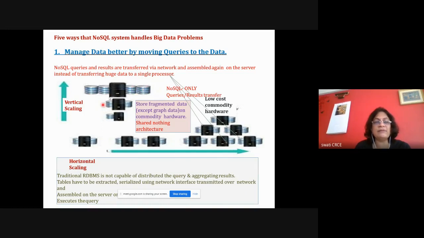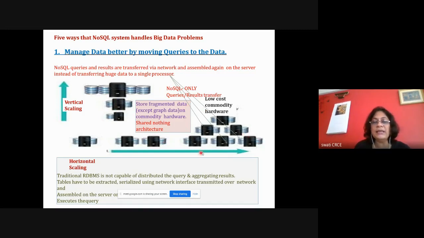This is vertical scaling. Vertical scaling doesn't work because your chip will not be able to support that much memory, because depending on the 64-bit or 128-bit computer, it can address only a limited amount of information. And even the chip is getting heated, so it is not able to work. So it is horizontal scaling.